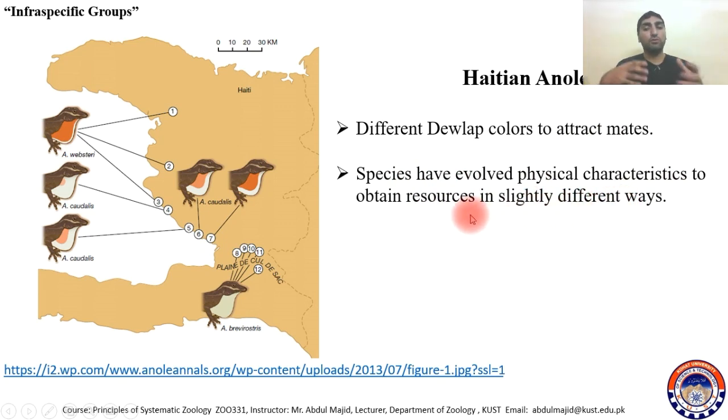Species have also evolved physical characteristics to obtain resources, slightly different. But now, those resources may be different resources. Maybe it's for attracting mates, maybe for obtaining prey, or many other things. So this gradual change in the developed color makes them different clines.